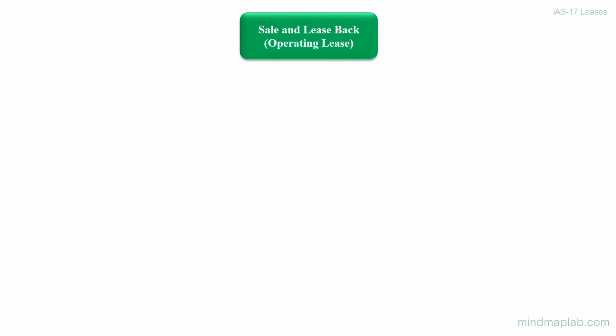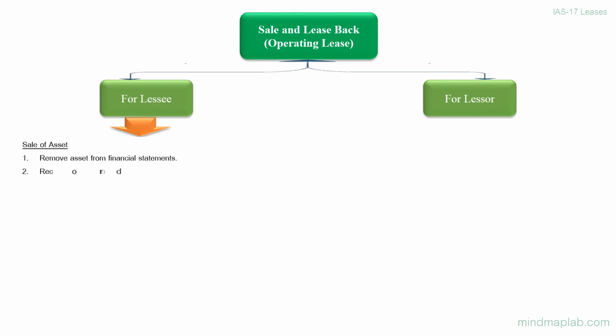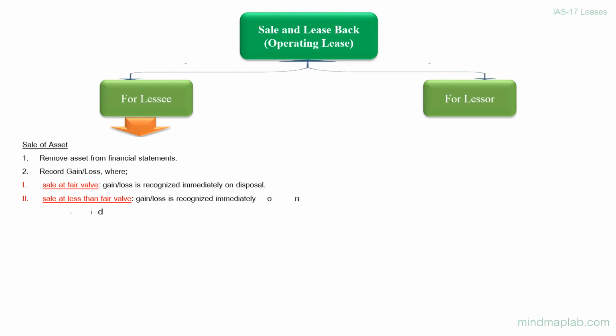Sale and leaseback, which results in operating lease for lessee and for lessor. For lessee, sale of asset. Remove asset from financial statements. Record gain or loss. Where sale is at fair value, gain or loss is recognized immediately on disposal. Sale at less than fair value: gain or loss is recognized immediately on disposal, if lease payments are not compensated at below market price. If not so, any loss is deferred over expected use of asset.